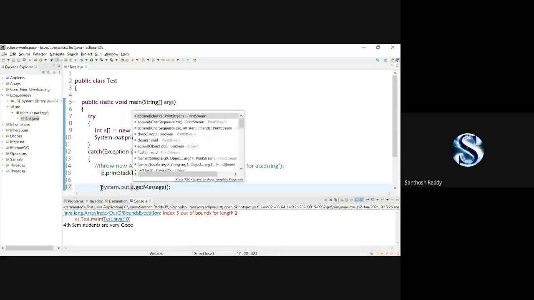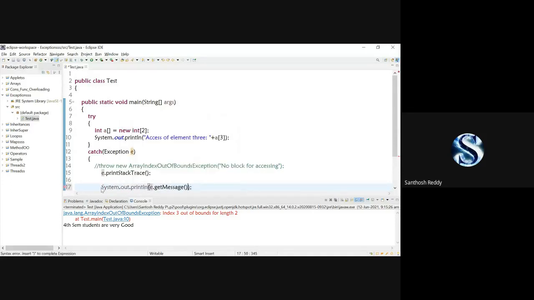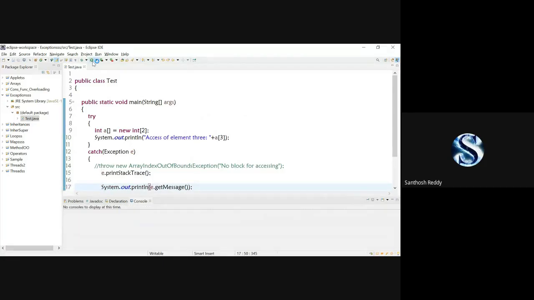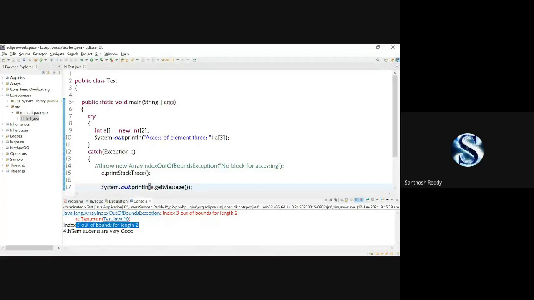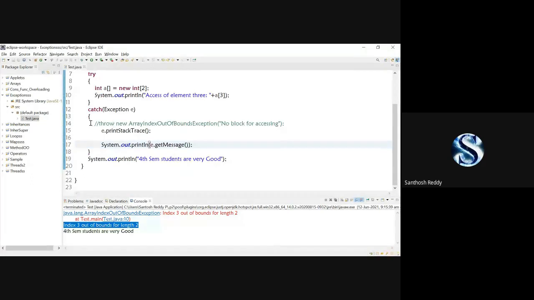System.out.println, save the code and run the code. Now you can check it out here. It is just showing a message rather than an error. This is the use of your throw keyword.